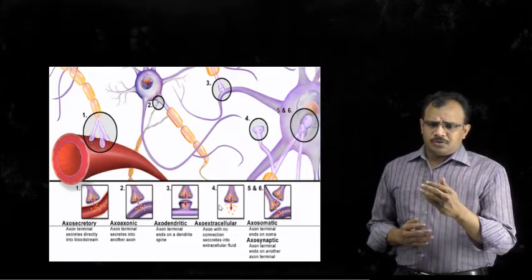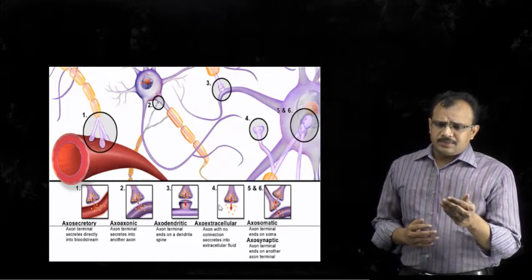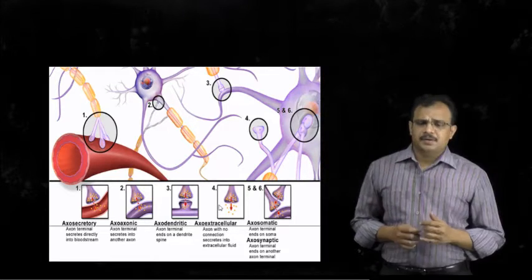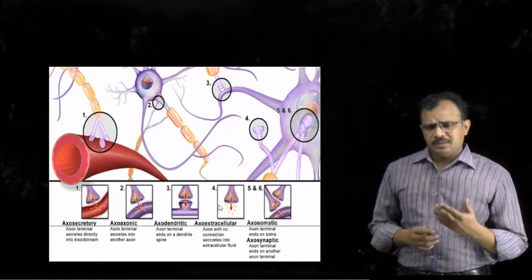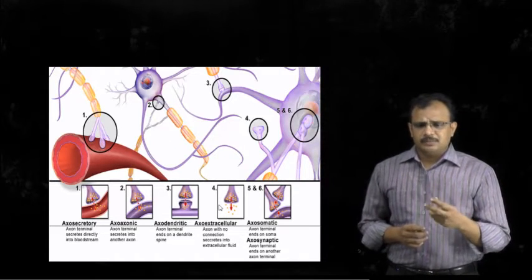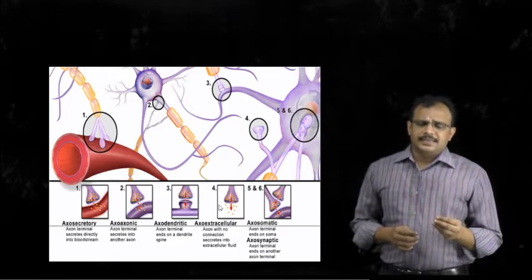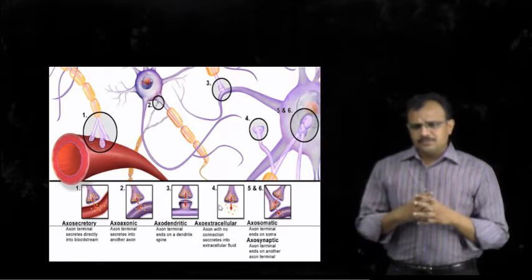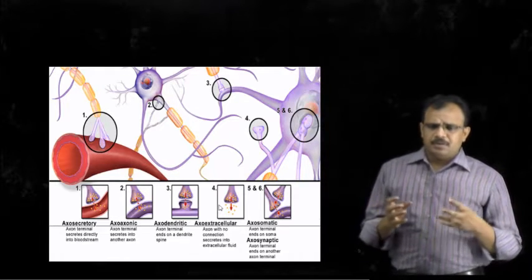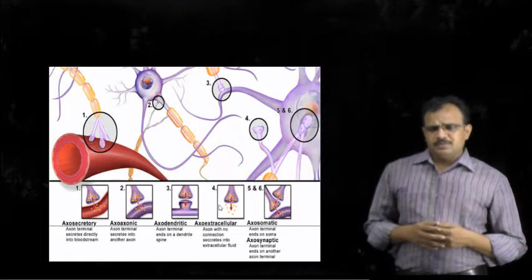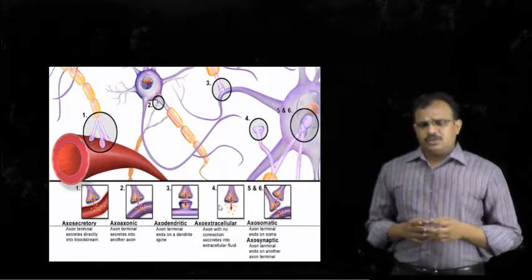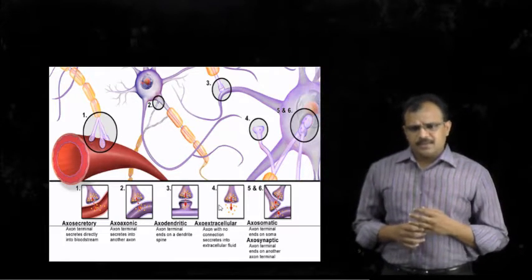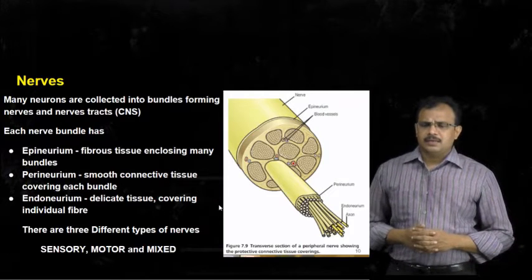Whereas the axon can directly release the chemicals into the extracellular site, that is called axo-extracellular. Or the axons which are supplied to the blood vessels can release the secretions or chemicals into the bloodstream, it is called axo-secretory. In this way, a synapse between two nerves or between a nerve and the organ can occur in many types: axo-secretory, axo-axonic, axodendritic, axosomatic, and axo-extracellular. Next, we will see what are nerves.